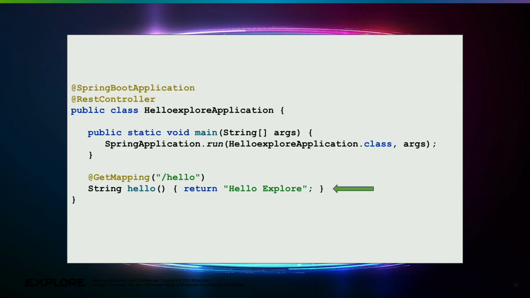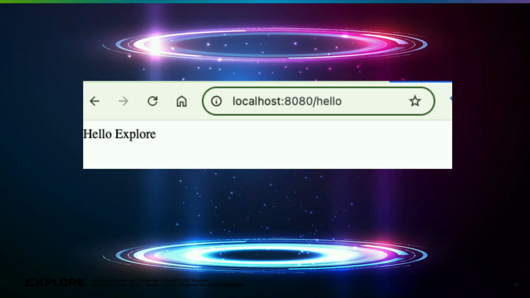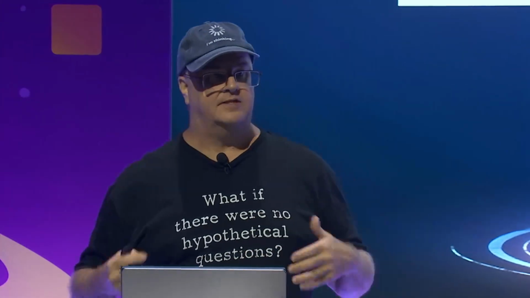Then what we do is we write a little piece of code that says, it's called string hello. It's going to return hello explore. And then lastly, we say, hey, at the end of your localhost, I want you to have an endpoint called hello. And when somebody hits that, I want to return hello explore. So when we run our app, we see we get localhost:8080, which is the default that Spring Boot gives us. And then we say /hello, and it gives you what? Hello explore.